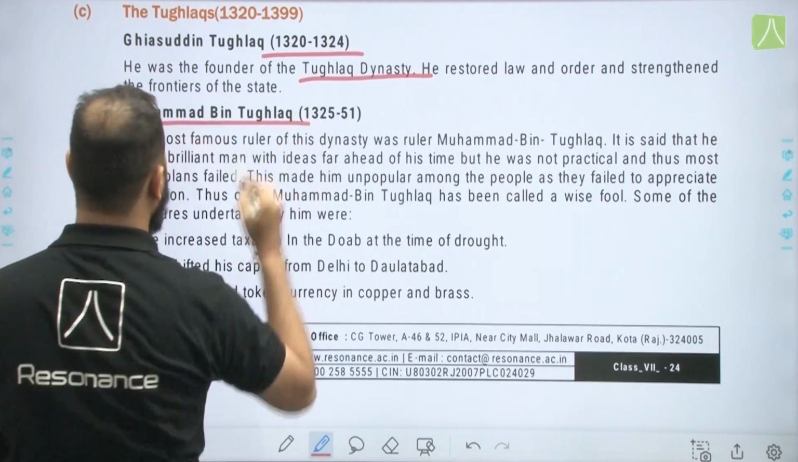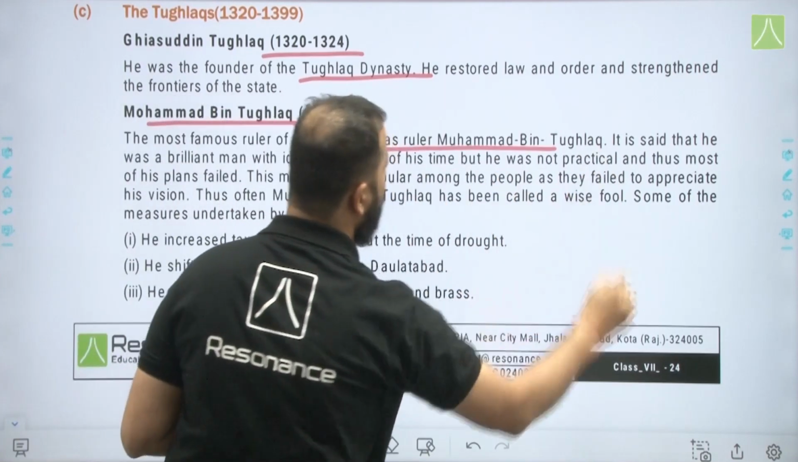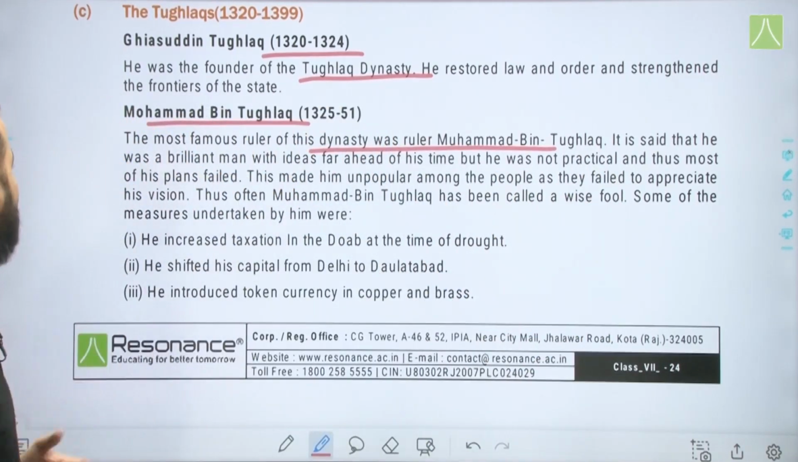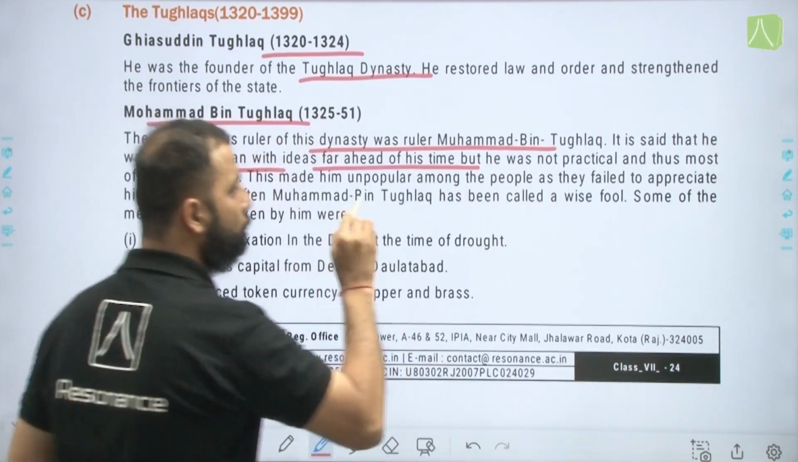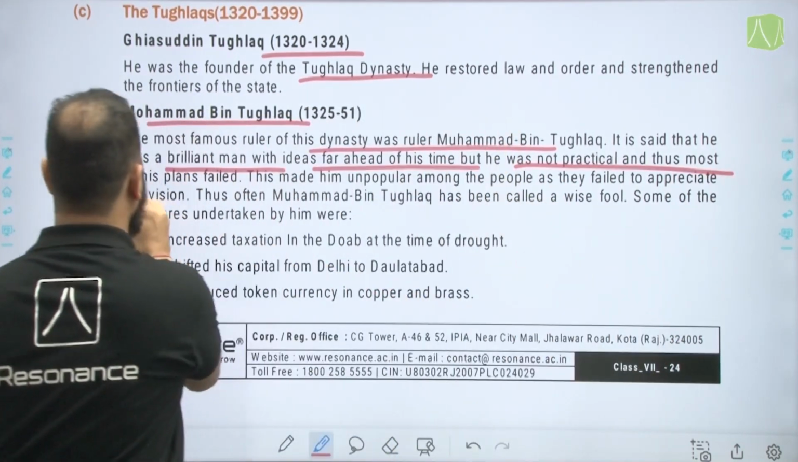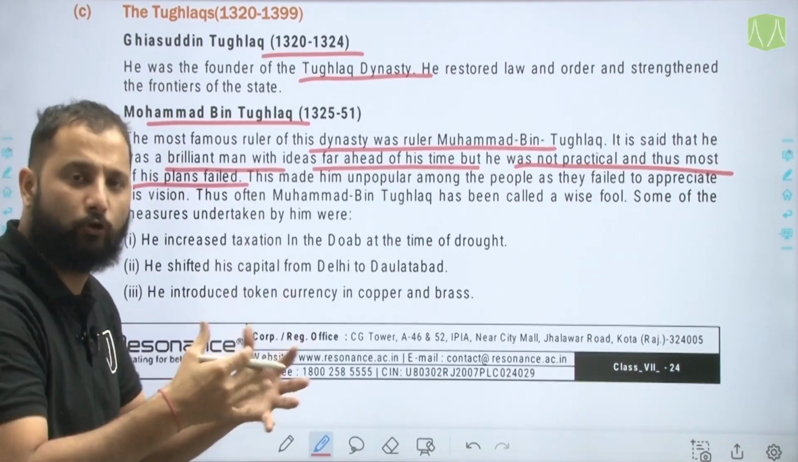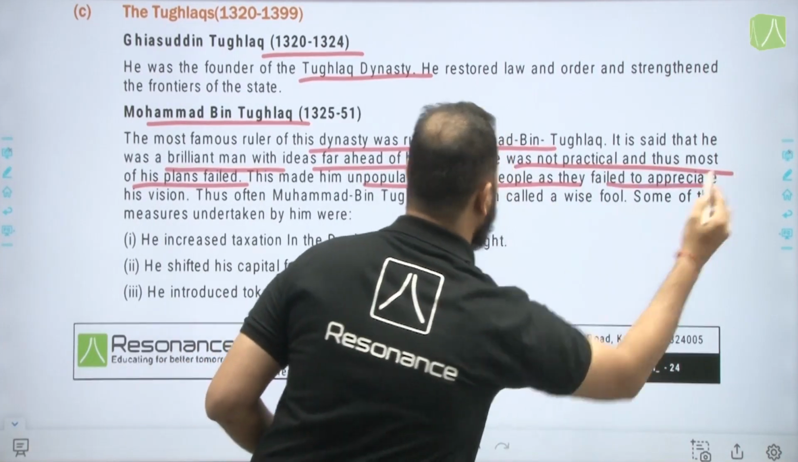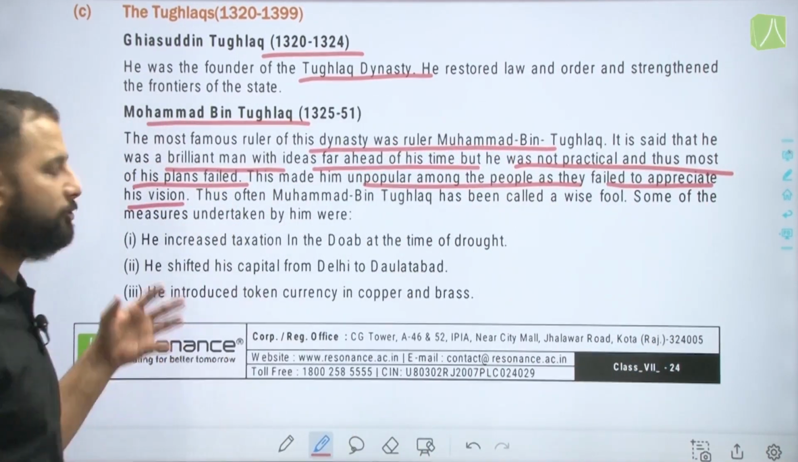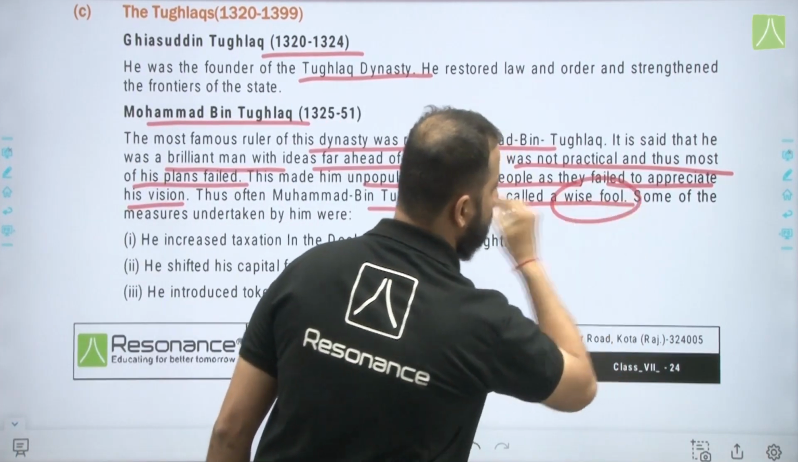Then Muhammad bin Tughlaq, the most famous ruler of this dynasty. It is said that he was a brilliant man with ideas far ahead of his time, but he was not practical and thus most of his plans failed. He was also known as the mixture of opposites. This made him unpopular among the people as they failed to appreciate his vision. Thus Muhammad bin Tughlaq has often been called a wise fool.